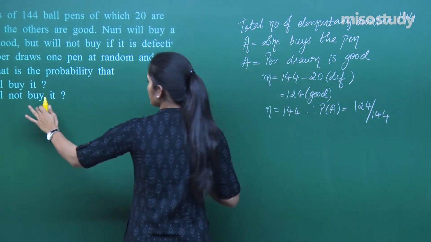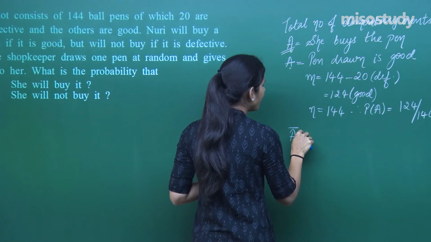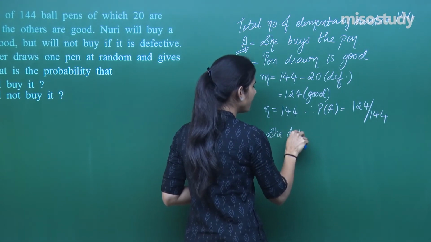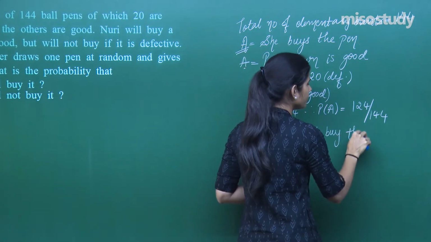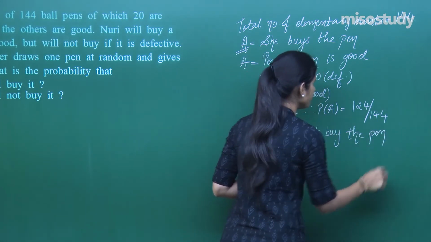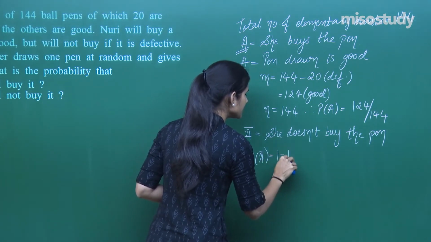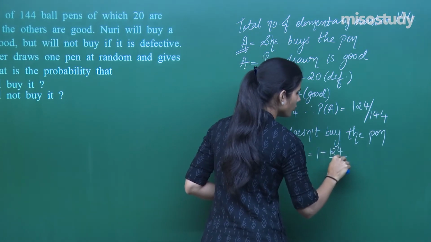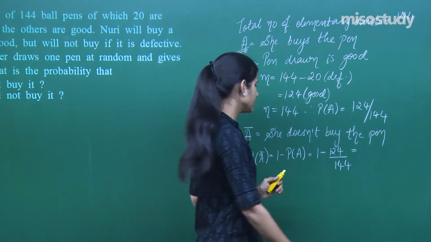Next it is saying that she will not buy it. Now if A is that she is buying the pen, not buying the pen will be A bar, that she doesn't buy the pen. What is the probability of A bar? 1 minus probability of A. Very easily, 1 minus 124 by 144. This will be the probability.